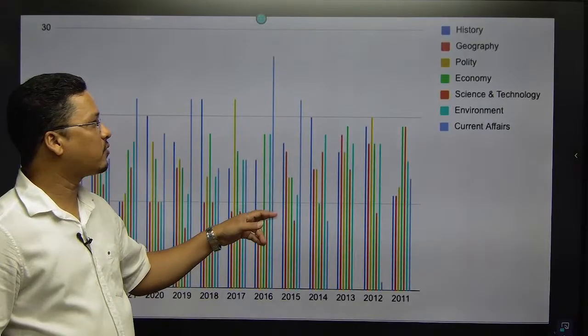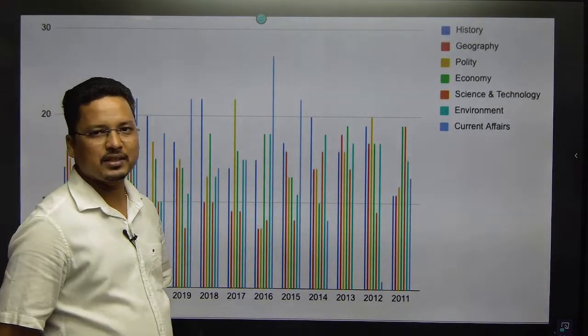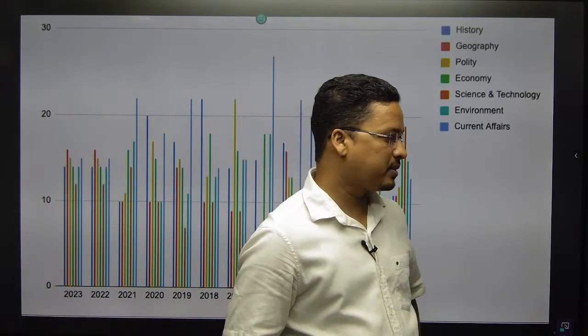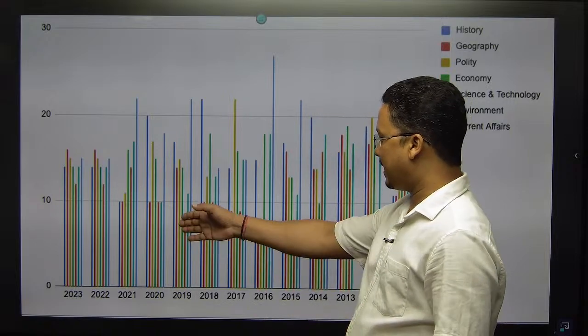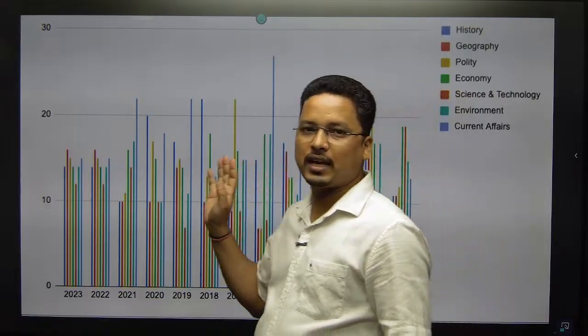So the number of questions is increasing, and especially in the last three prelims UPSC has been asking more questions from geography. The same trend is there in OPSC.